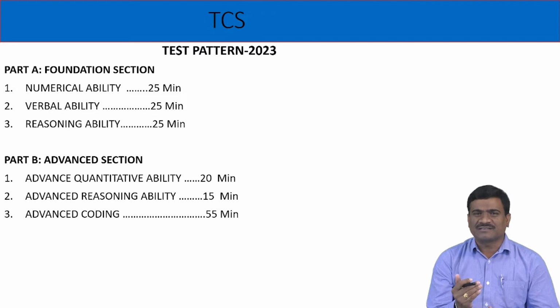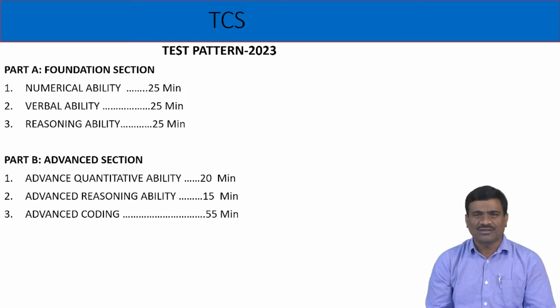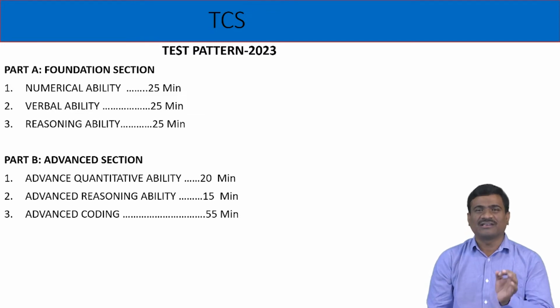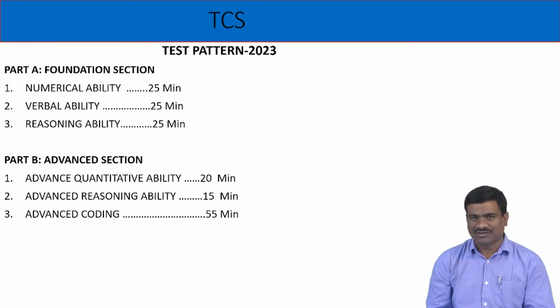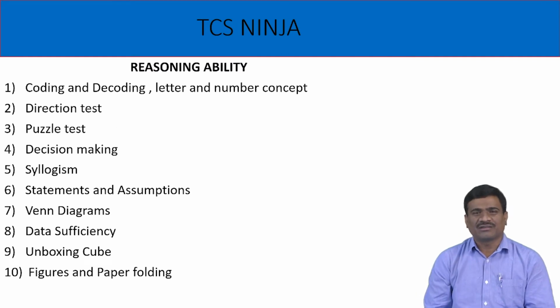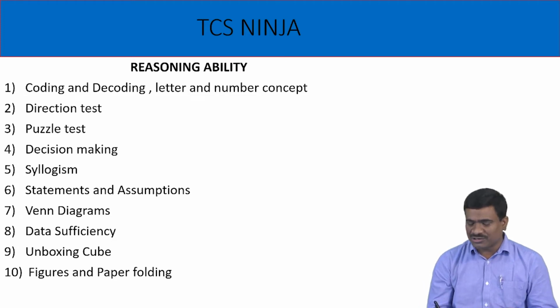Section A and Section C, Module 1 and Module 3, these two belong to aptitude. Module number 2, General English, that is functional grammar. Next, module number 3, reasoning ability topics, a total time duration of only 25 minutes.